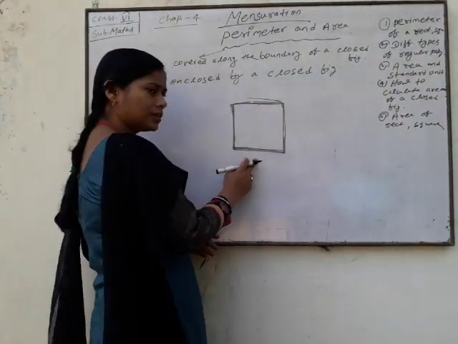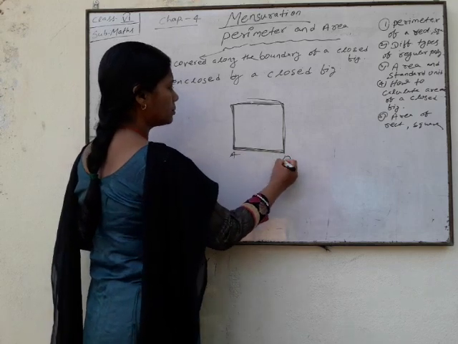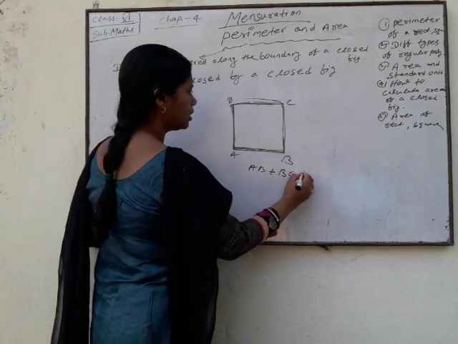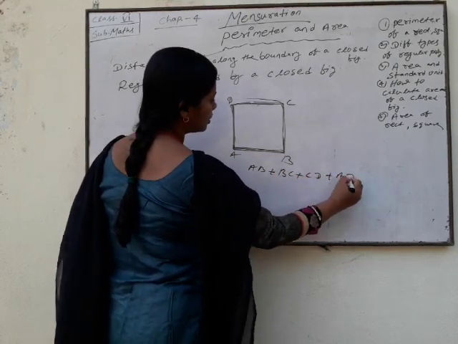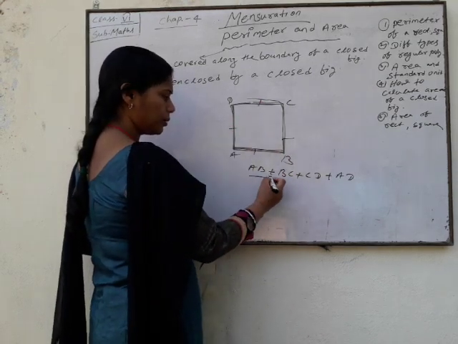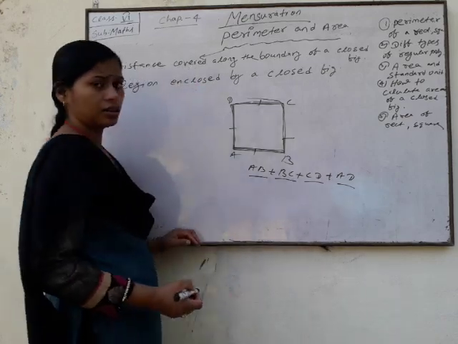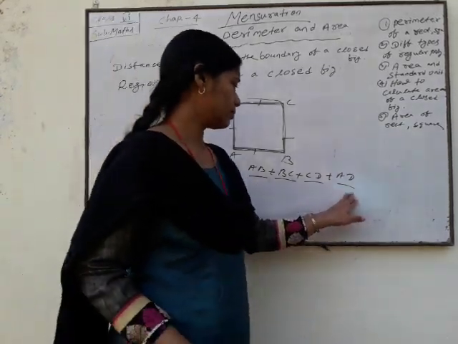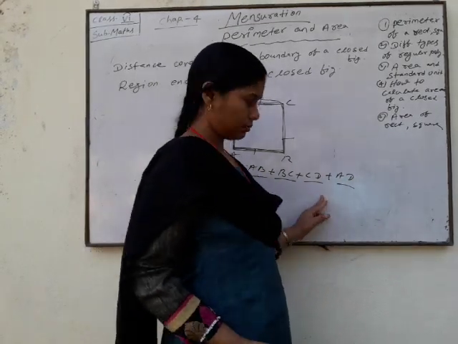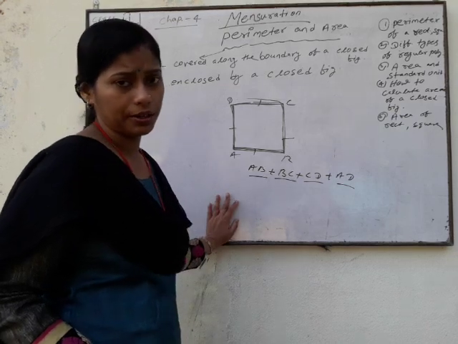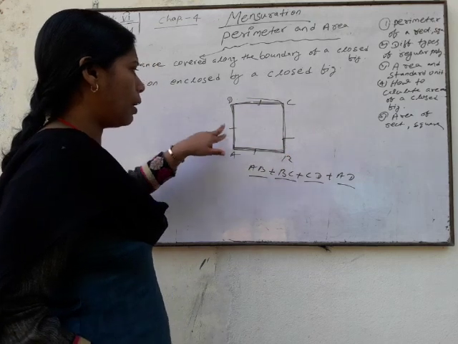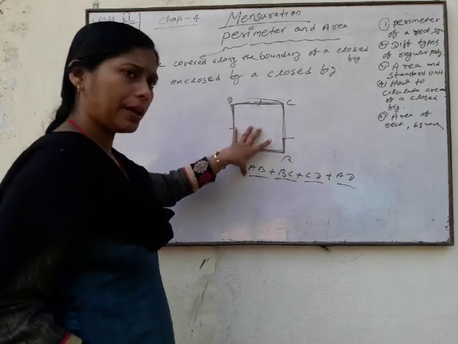Suppose that this is A, B, C, D. Your perimeter is AB plus BC plus CD plus DA. This is 1, 2, 3, 4 sides. This is the sum of your boundary, the sum of all sides. So this is called the perimeter, the distance covered along the boundary.